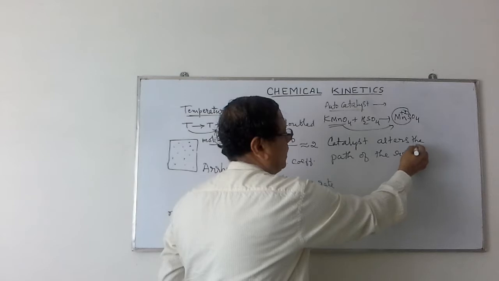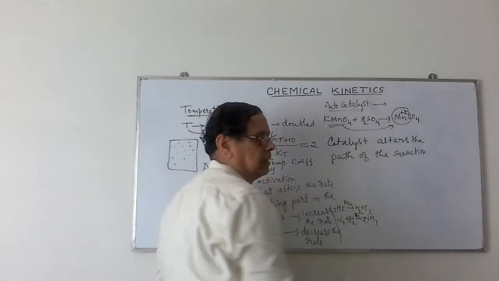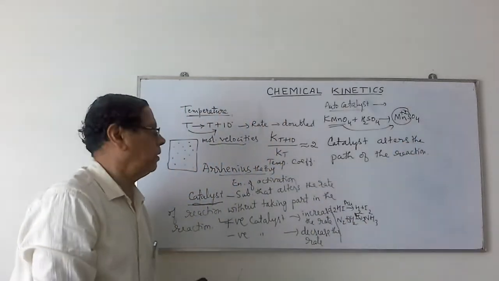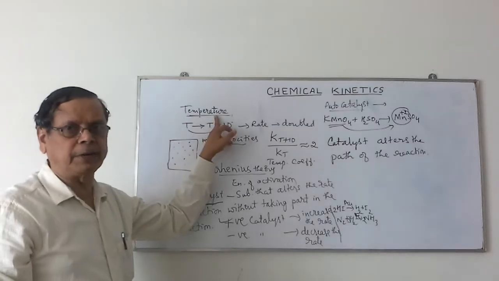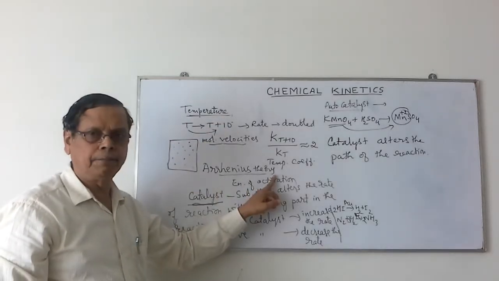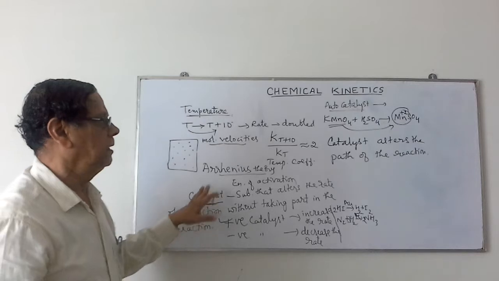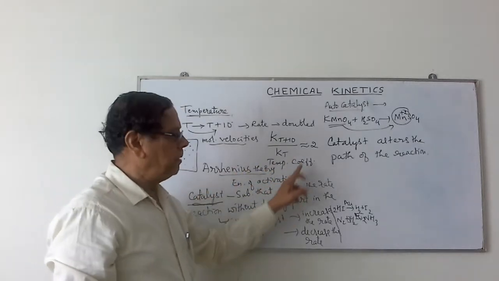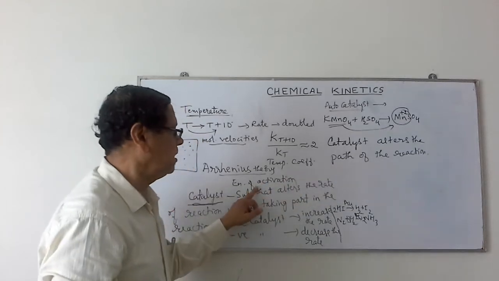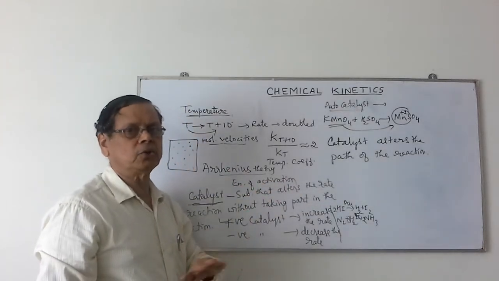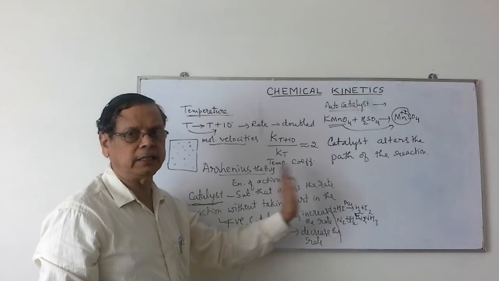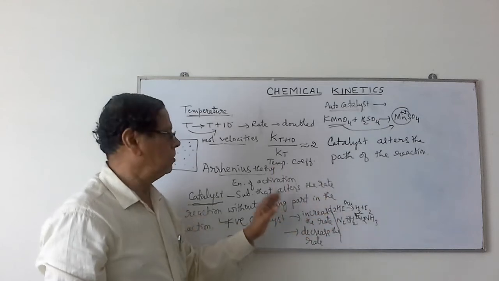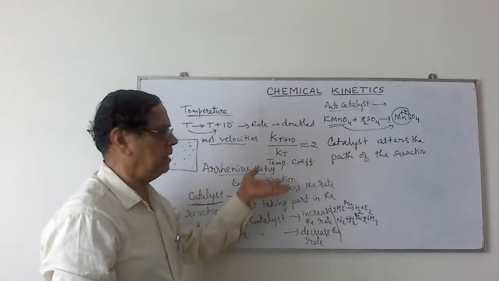And hence the rate of reaction increases. So when we consider this effect of temperature by considering this Arrhenius theory, there we will study the topic of energy of activation. By the addition of a catalyst, this energy of activation will be lower so that more molecules can take part in the reaction.